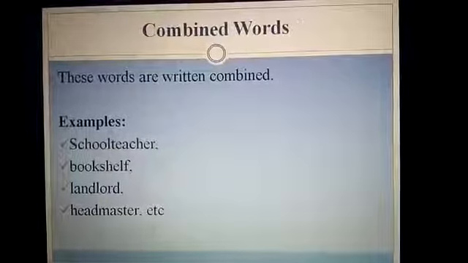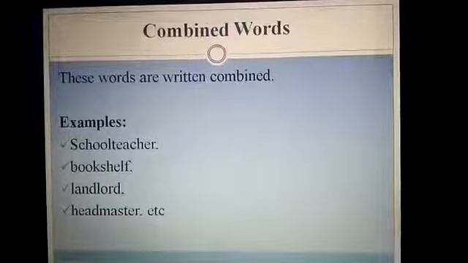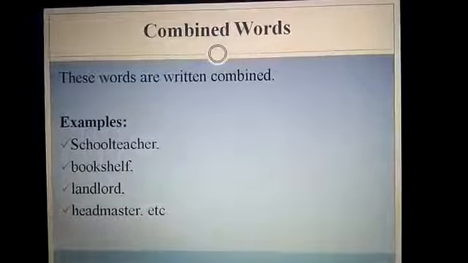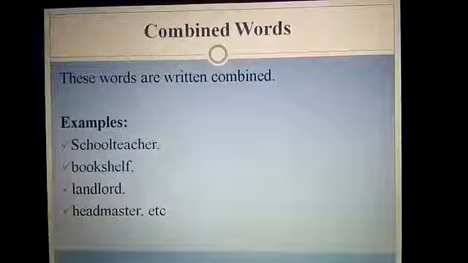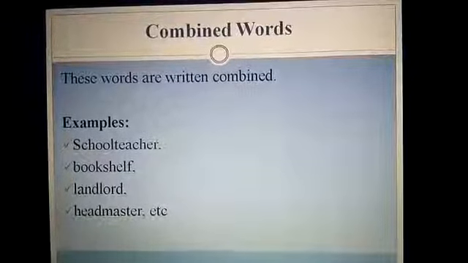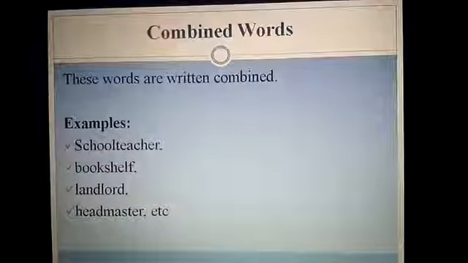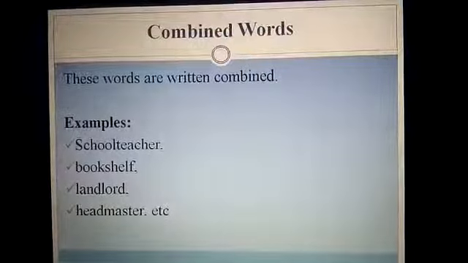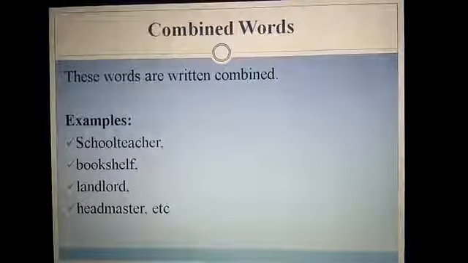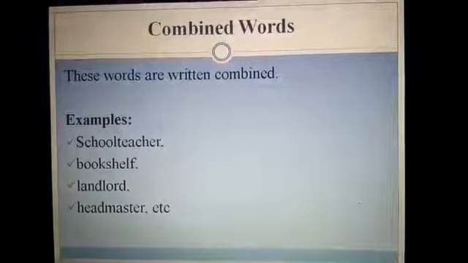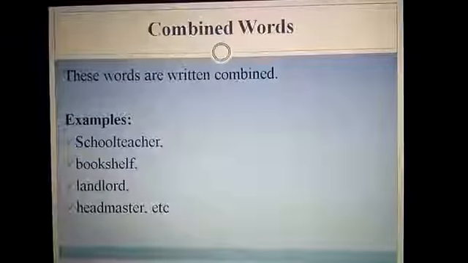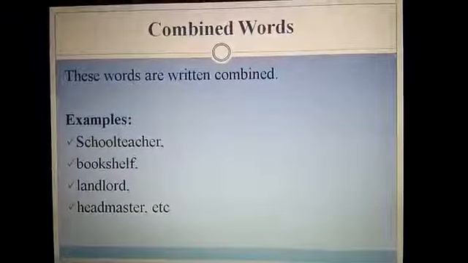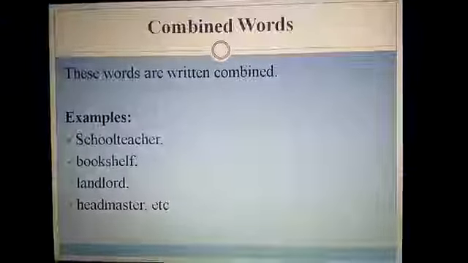Bookshelf is a name given to a thing in which we keep our books, but here two words are combined, and they are written with no hyphen or space. Similarly, landlord, headmaster, these are all combined words, and they are called compound nouns. These were all the three types of compound nouns.